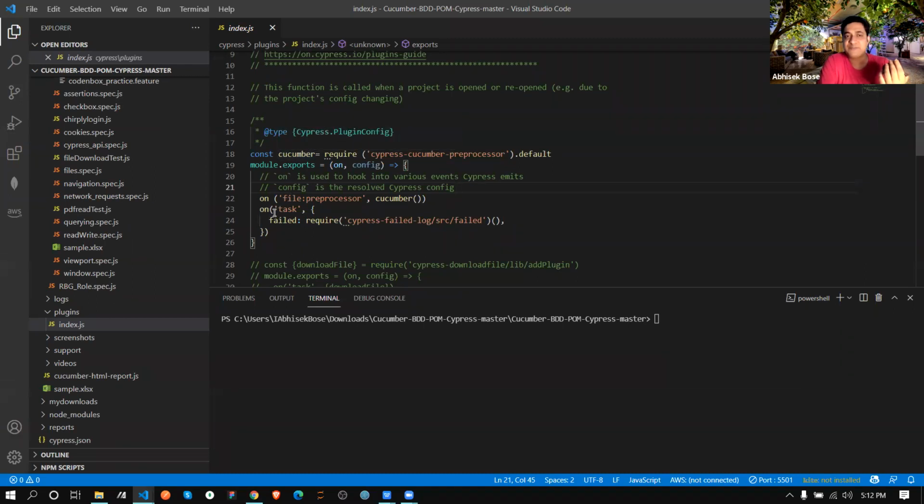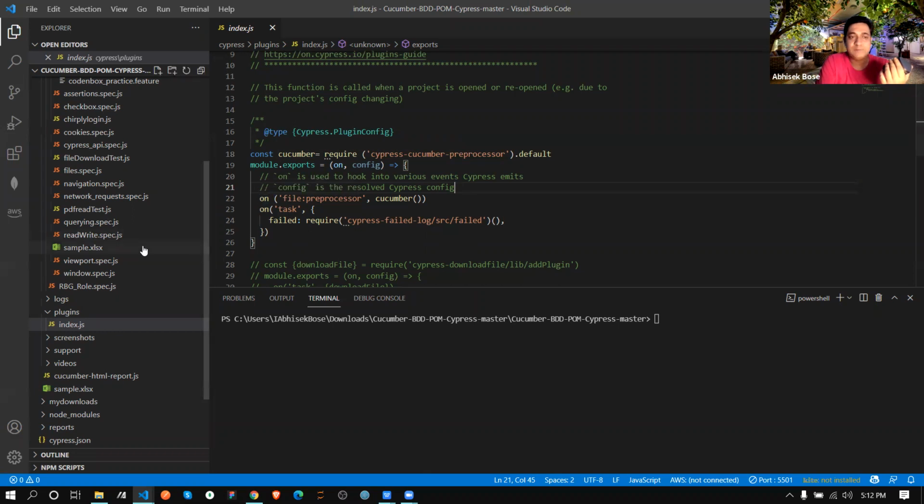As we all know, if something is beyond Cypress, we should assign it on task. Like last day for CSV and Excel, we discussed we should assign on task. That's why we are assigning on task. Okay, and we are mentioning.